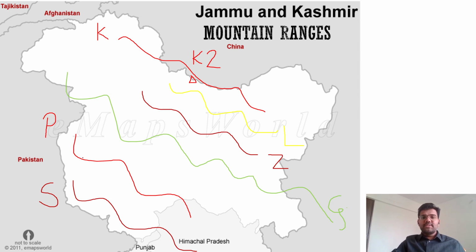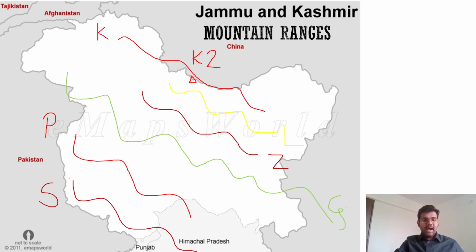So let me repeat once again. From the north direction, there is the Karakoram mountain range. Then the Ladakh mountain range. Then to the south of it, we have the Zanskar mountain range. To the south of it, we have the Greater Himalayas. To the south of it, we have the Pir Panjal range. To the south of Pir Panjal, there are the Shivalik hills.